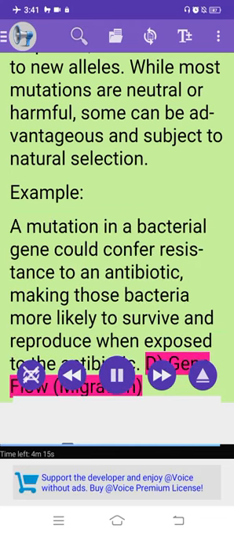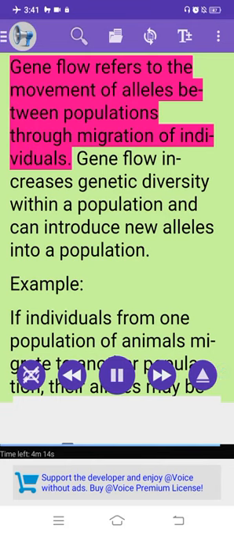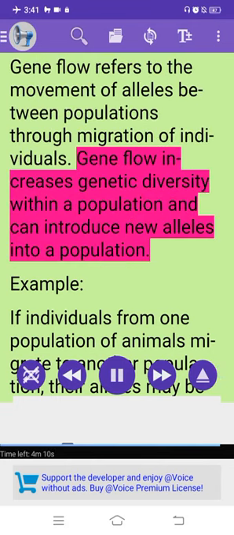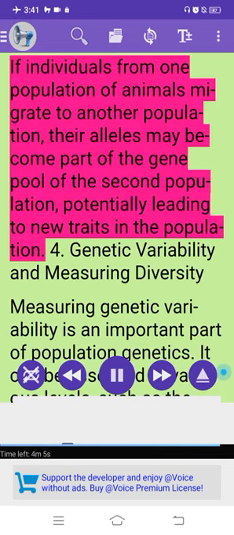D. Gene flow, migration. Gene flow refers to the movement of alleles between populations through migration of individuals. Gene flow increases genetic diversity within a population and can introduce new alleles into a population. Example: if individuals from one population of animals migrate to another population, their alleles may become part of the gene pool of the second population, potentially leading to new traits in the population.